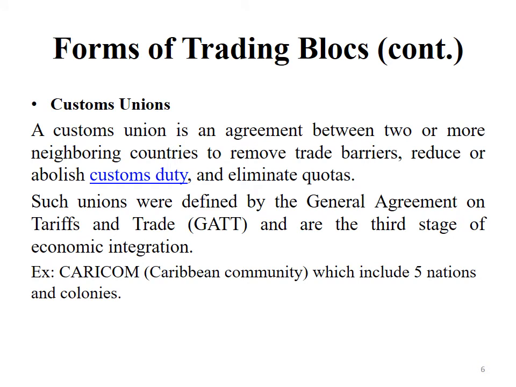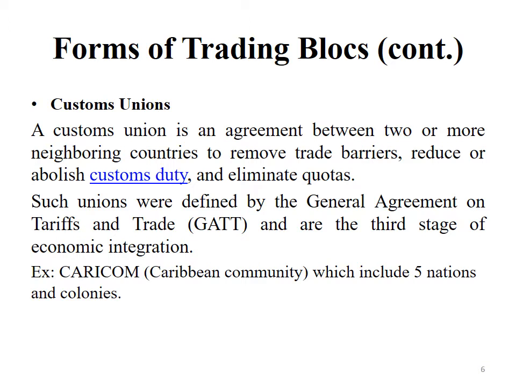Other type of trading bloc is customs unions. This is generally defined as a type of trading bloc which is composed of a free trade area with a common external tariff. Customs unions are established through trade pacts where the participant countries set up a common external trade policy.